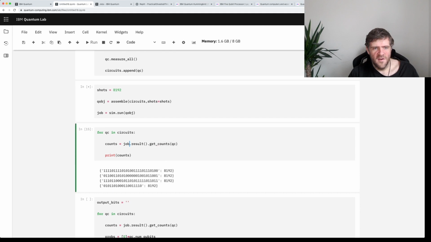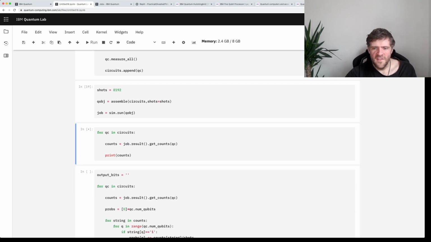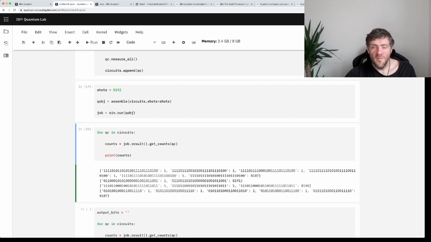And this is taking a bit longer because it has more different kind of results going on here. So we see again that one is very dominant, and that's probably the one that we're supposed to have. But we also get all of these bits of nonsense that we're going to have to mitigate for. Yeah, so this is the kind of thing that we see from a real device. They are prototype devices. They don't currently have error correction.